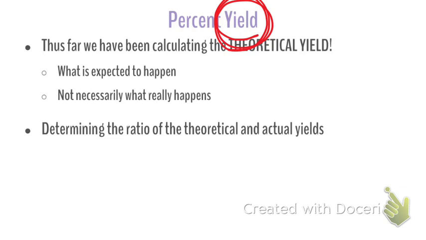Okay, percent yield gives us a relationship as to how much did we actually produce in comparison to how much did we expect to produce. So, what industry do you think yields are really important? Business. Okay, yeah. Chemist. Manufacturing, agriculture, right? All of those things are ones in which you...